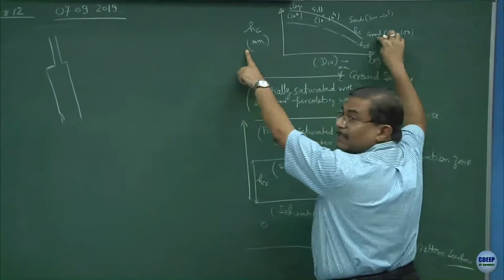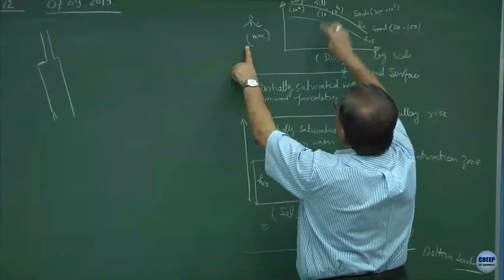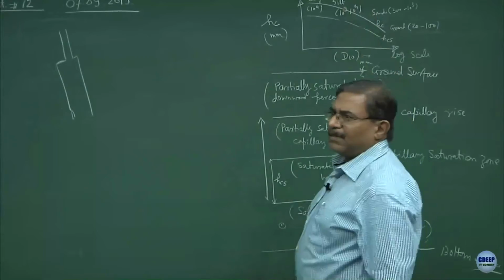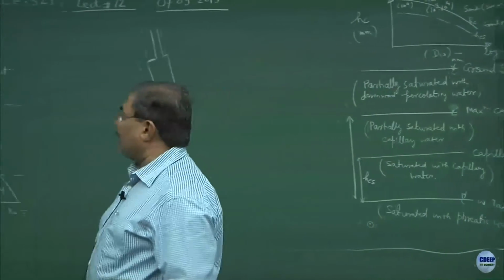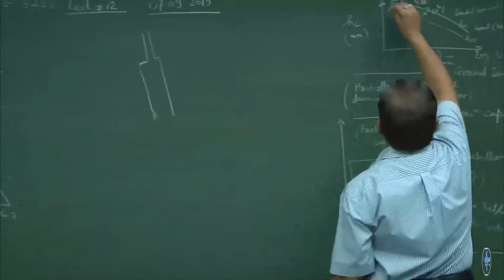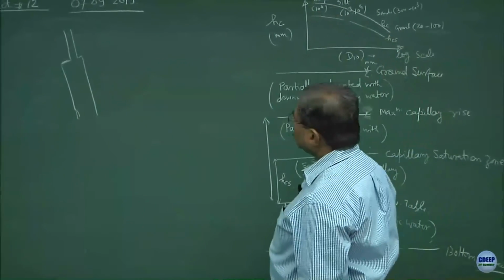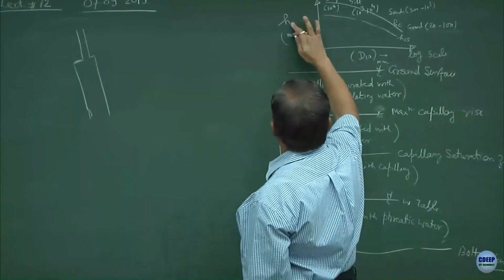You are talking about gravels. Silt is 10 power 3 to 10 power 4. Very rough numbers, so don't just go by what I have written. The idea was to show the trend that as the diameter increases, the HC decreases. I should write this not as SC, this will be H.